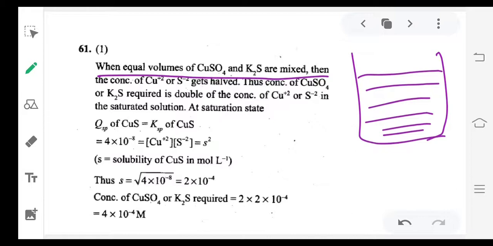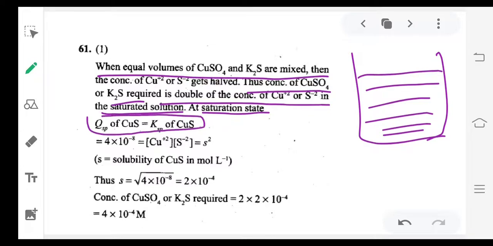So that is the key point in this. Thus concentration of CuSO4 or K2S required is double the concentration of Cu2 plus or S2 minus in the saturated solution. So now at saturation state we can write QSP equal to KSP.